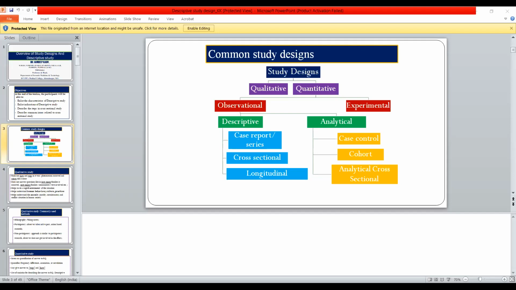Then again, a separate lecture will be on the evaluation of a diagnostic test. Dr. Kachewar will take it.